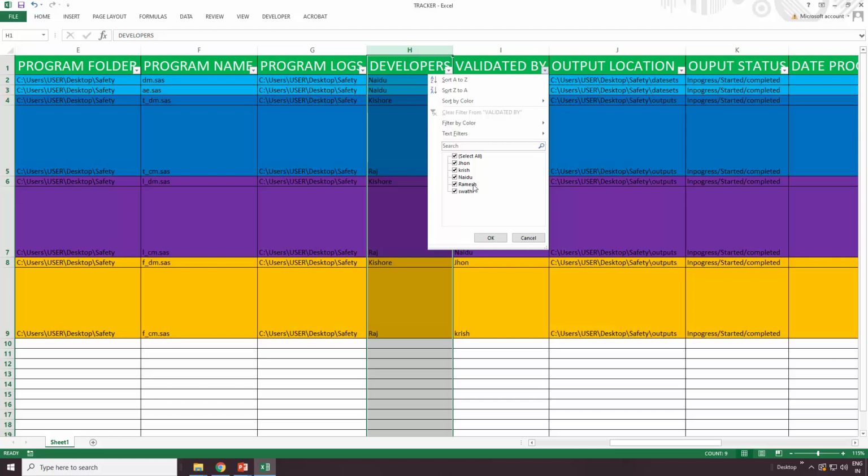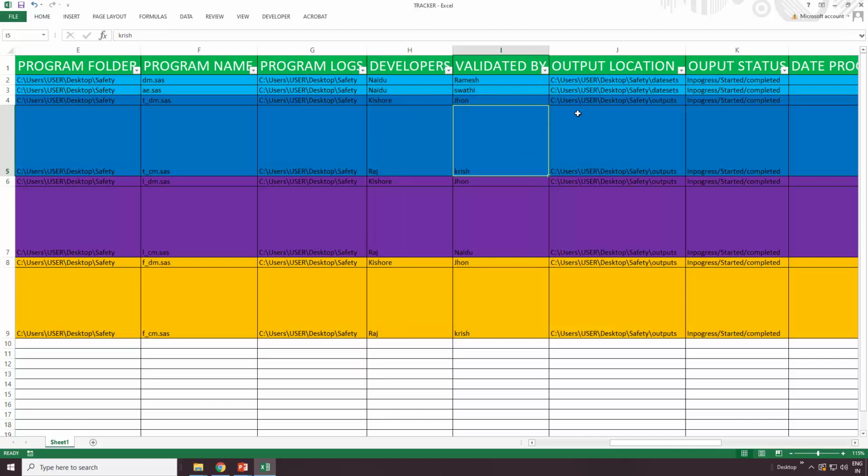So why did Naidu come into the picture here? You are working as a programmer, you will get a chance to work as a developer, and in the same project some of the outputs you may validate also. We never know what type of role you need to play in that project. But yes, the validation names are also here.